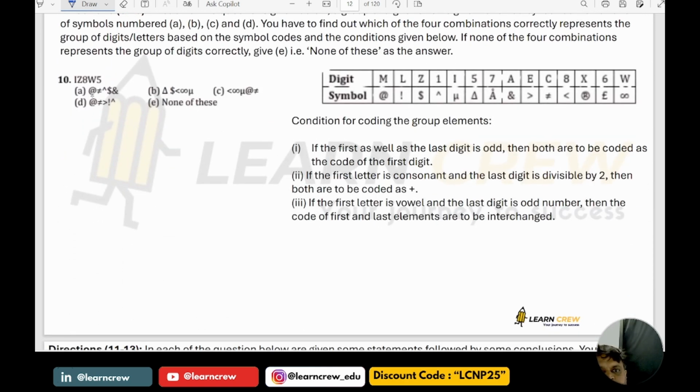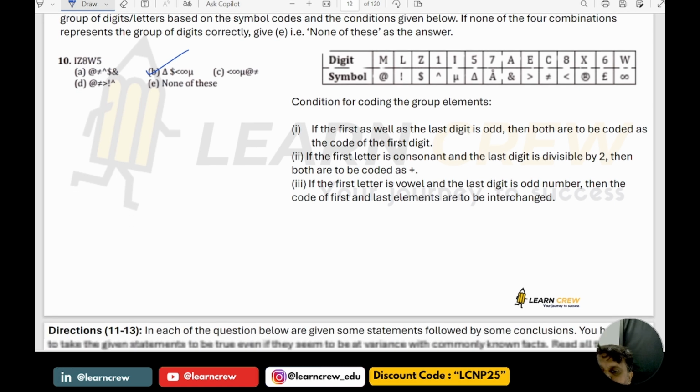Next, the first is a vowel, the last is an odd number. So condition 3, the codes are interchanged. I is actually mu. Mu comes last. And 5 is actually delta. So delta comes first, mu goes last. It is there only in option B. So the answer is option B.